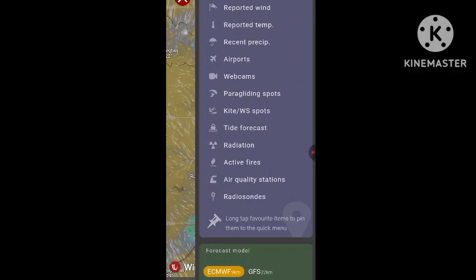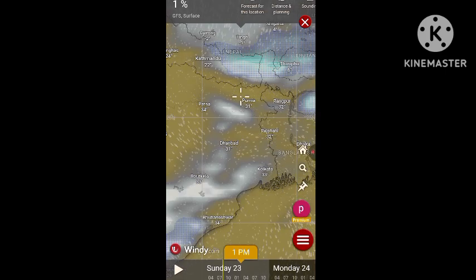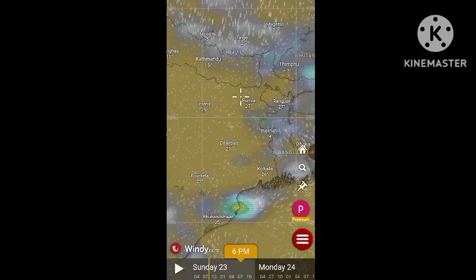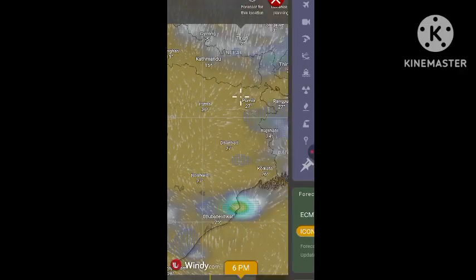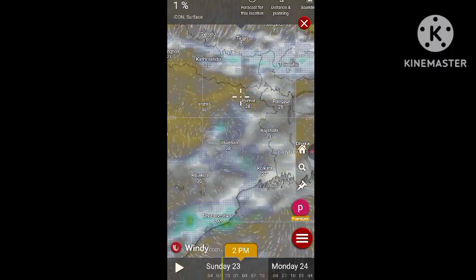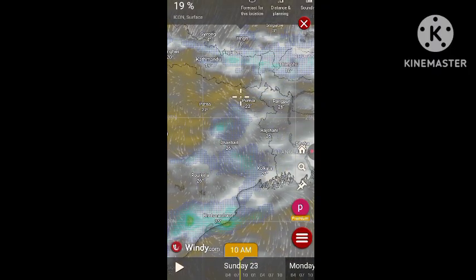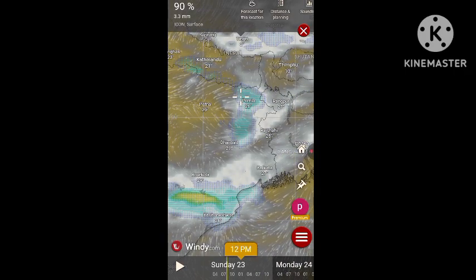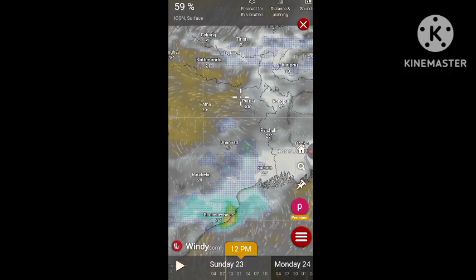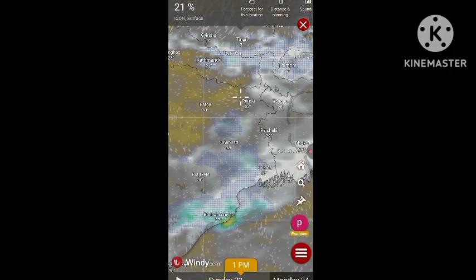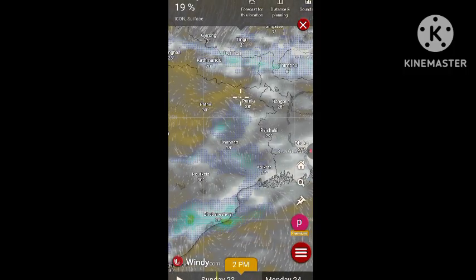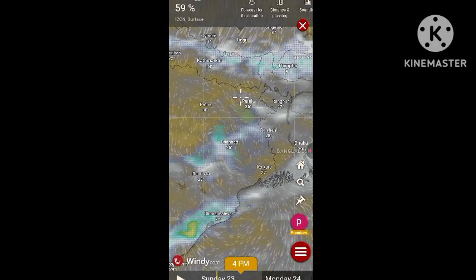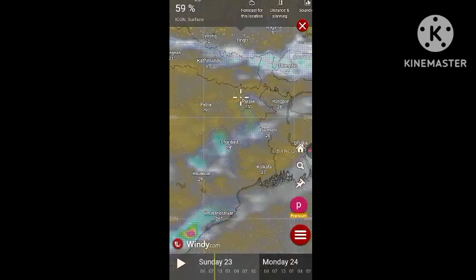Now, as far as the intensity is concerned, models are not in agreement. GFS is expecting only patchy clouds, no rainfall at all, but ECMWF is expecting significant rainfall. So, fingers crossed, let's see what happens. As far as the current situation is concerned, I'm not sure what the weather in Kolkata will be in the evening. But one thing is clear: rainfall will definitely happen. What its intensity will be needs to be looked into.